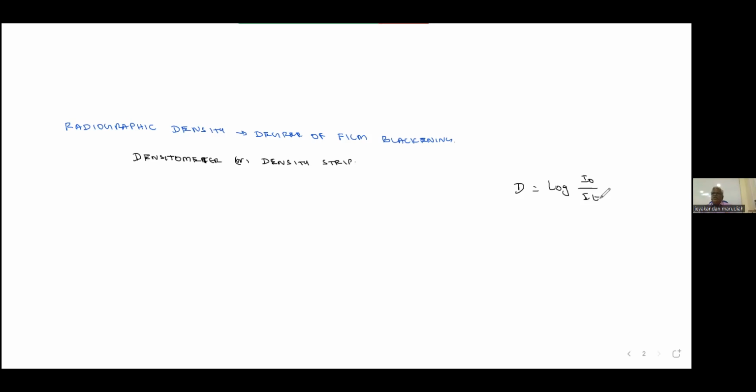Now, the next one is important. What is the specified density? Specified density means as per Section 5. What are the acceptable density limits? There are 3 values.